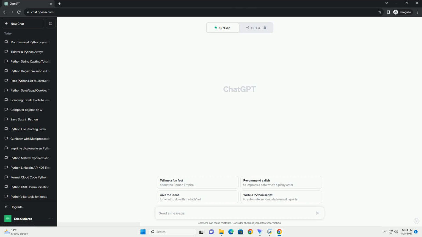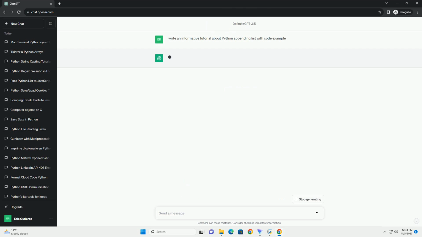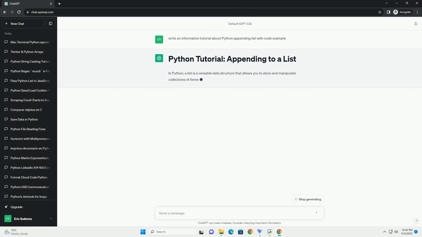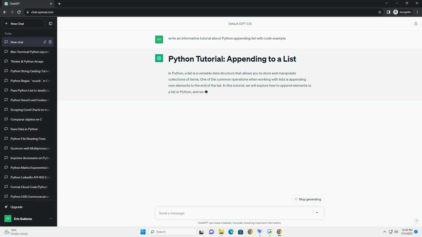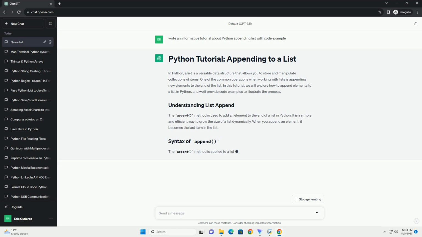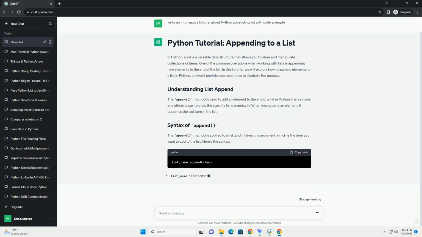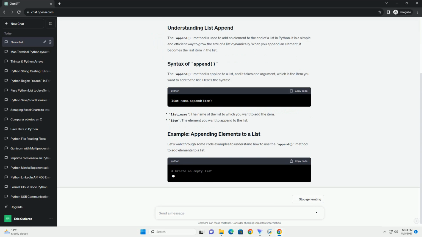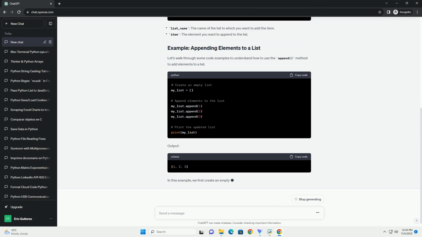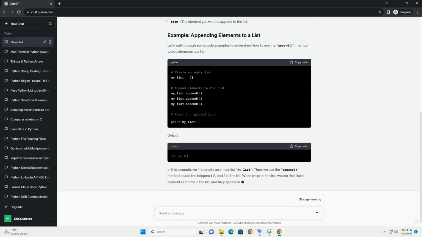In Python, a list is a versatile data structure that allows you to store a collection of items. One common operation when working with lists is appending elements to the end of the list. This tutorial will walk you through the process of appending items to a Python list, provide examples, and explain some important concepts related to list manipulation.